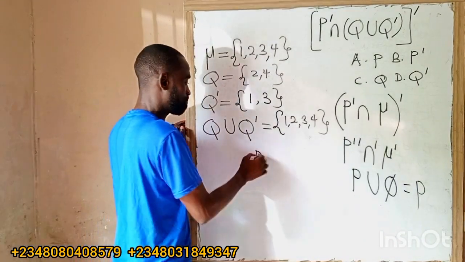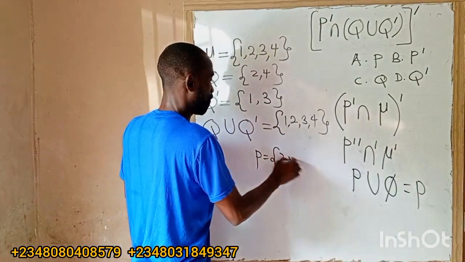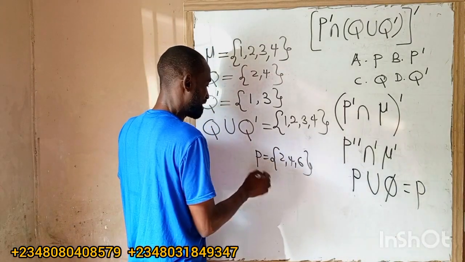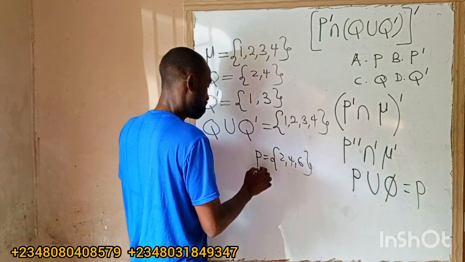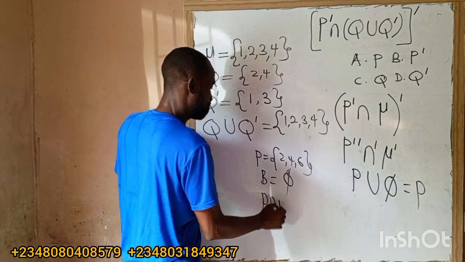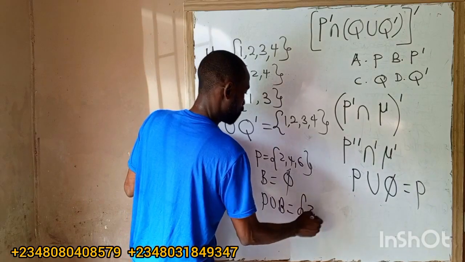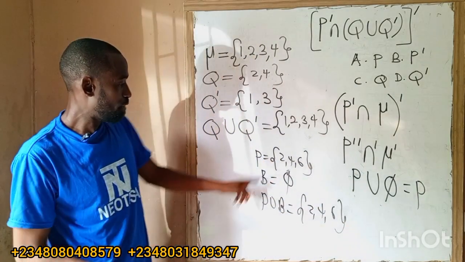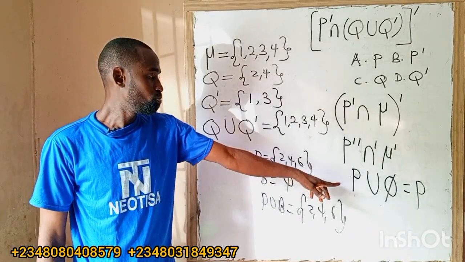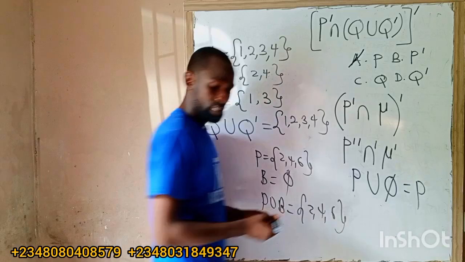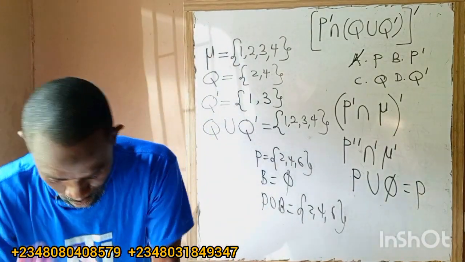Suppose P is 2, 4, 6, and I have an empty set again. Suppose I have B to be an empty set. So what is P union B? That will be 2, 4, 6. Since nothing is here, it will give us our P back. So P union empty set is P. So the correct answer here is P.